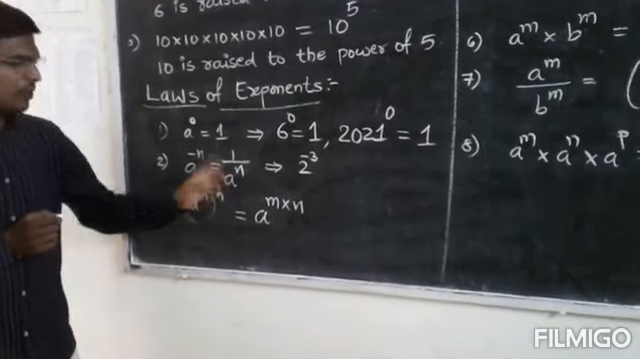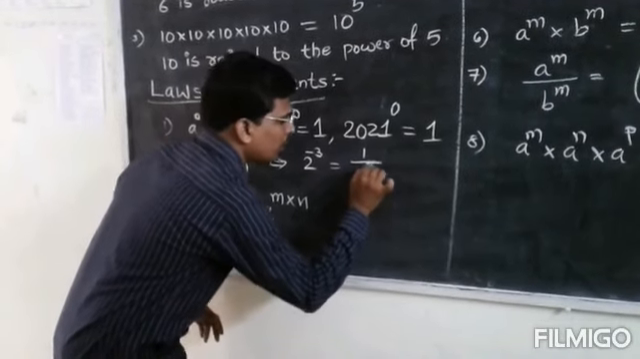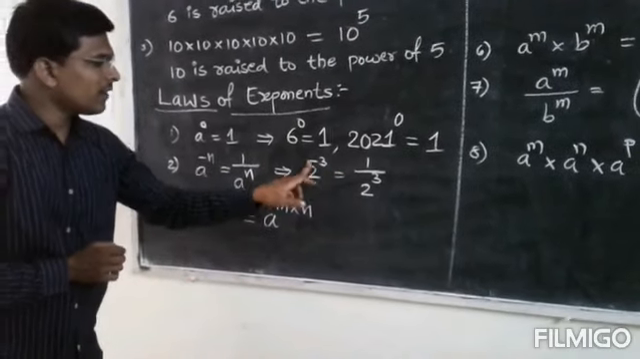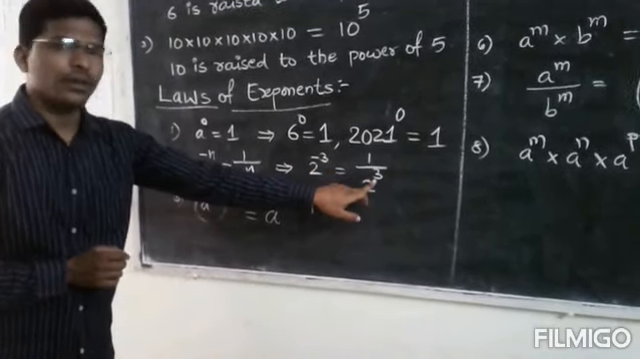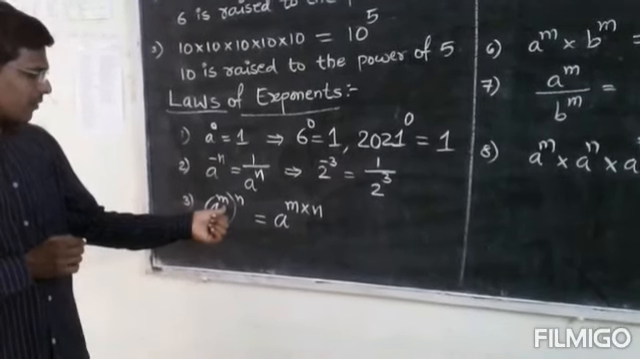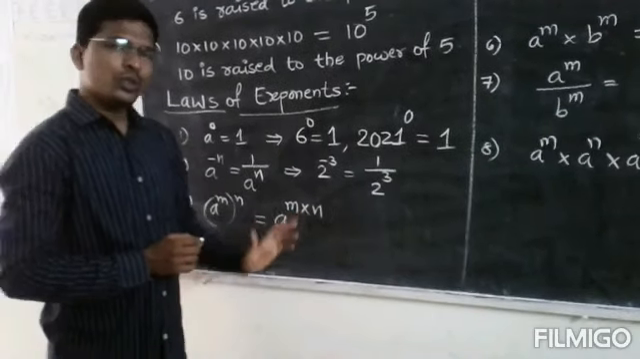1 by a to the power of n. So this will be converted as 1 by 2 to the power of 3. Okay. So the negative power will be gone and we will get a positive power, 1 by 2 to the power of 3. Next, a to the power of m and whole to the power of n is equals to a to the power of m into n.